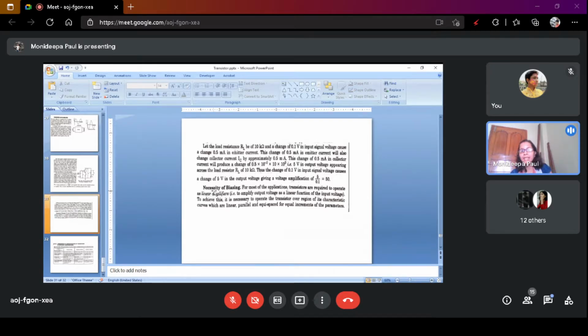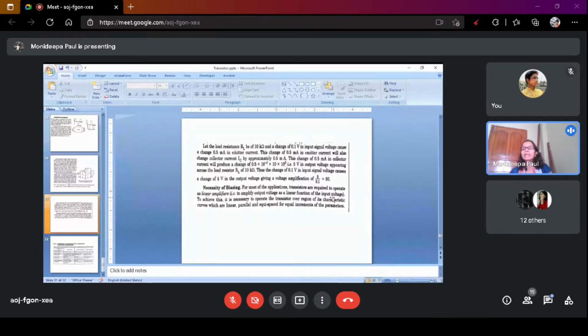Another thing is the necessity of biasing. I have already discussed it. Again, for most amplification, transistors are required to operate as linear amplifiers, to amplify output voltage as a linear function of input voltage. I think all of you know the linear function. That means if we increase the input by 1 unit, the output voltage will increase by x times 1, not x squared.